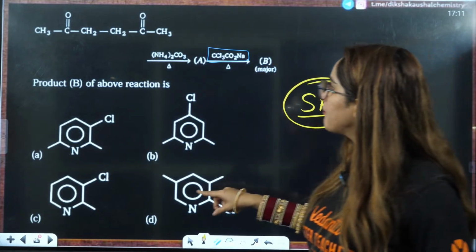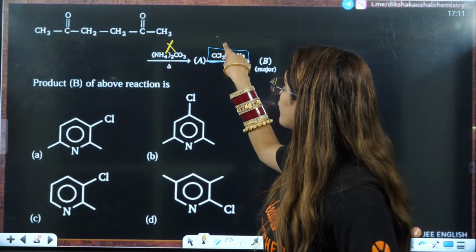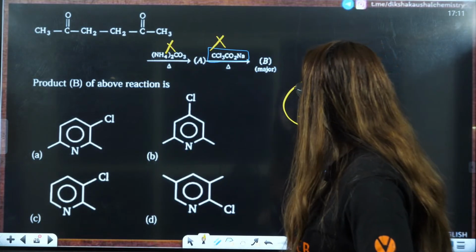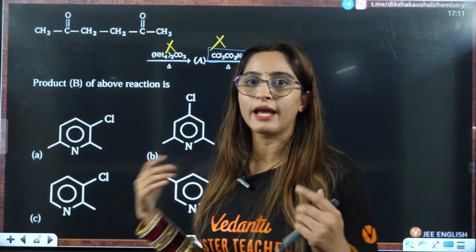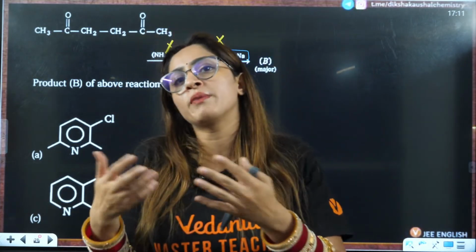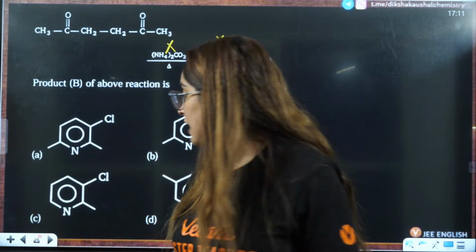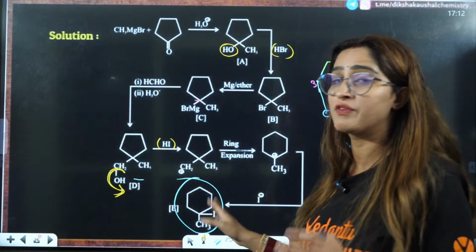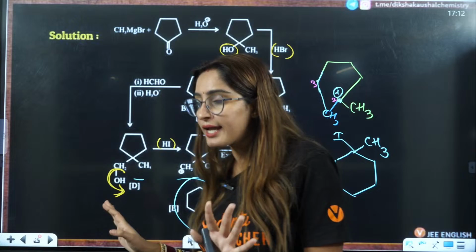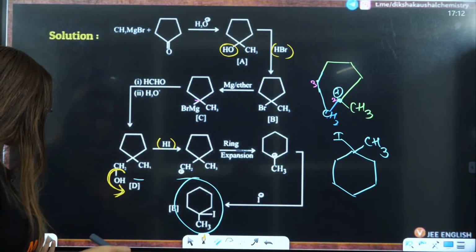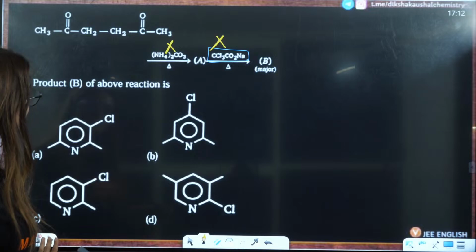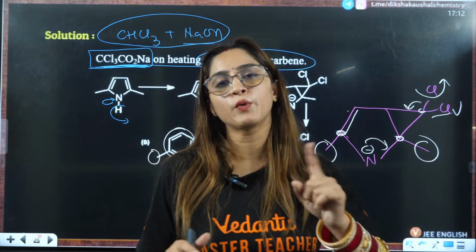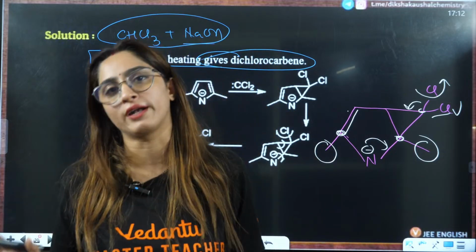If in the exam you have no idea about this reactant, you have no idea about this reagent, skip this, right? There is no point wasting 10 minutes on a question which may or may not give you the correct answer. Rather, focus on the kind of questions which you know you can easily answer, right? So this question was a hint about what kind of questions to pick. The question selection is very important, right?